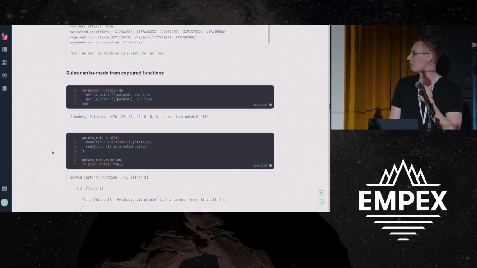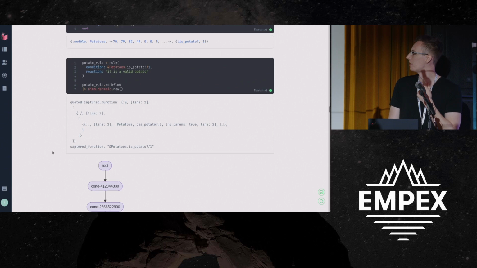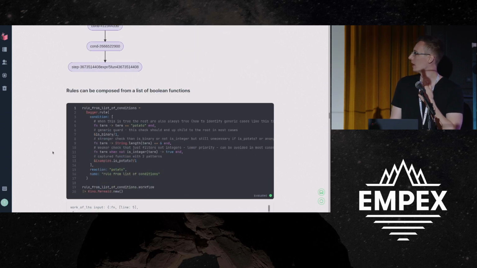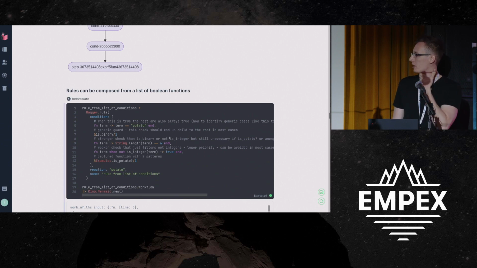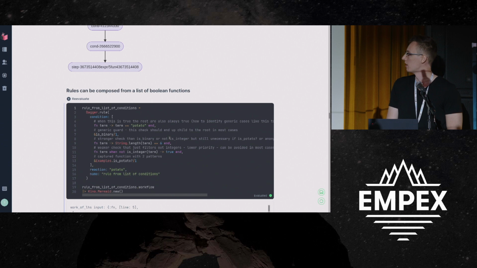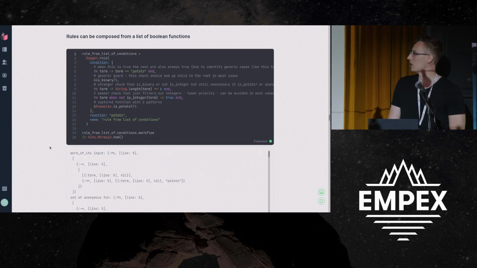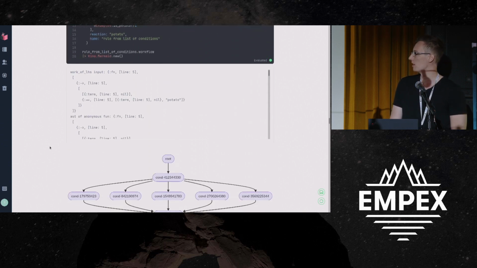It supports captured functions and lists of functions. This is actually an example of one of the problems that I've been thinking about, which is identity of a function. A lot of these conditionals have different representations that are equivalent, or parts of a condition which might not be necessary to evaluate if some other part has been evaluated already. So this is kind of the limitations of the sort of heuristics that we can apply.